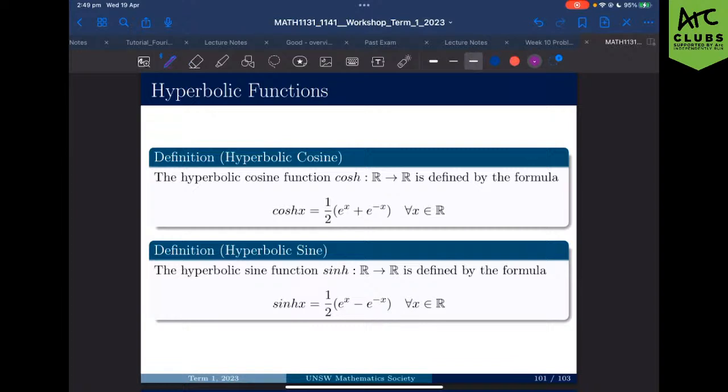They're actually exponential functions. The reason that we call them trig functions is basically just because when you do calculus on them, they behave a lot like trig functions, and they also have a lot of identities that are very similar to trig functions. Now, they're defined by cosh x equals half e to the x plus e to the minus x, and sinh x equals half e to the x minus e to the minus x.